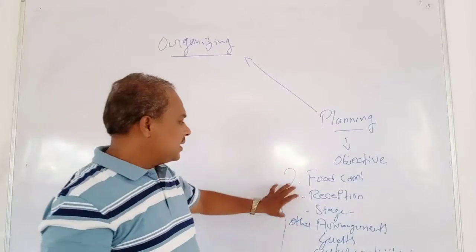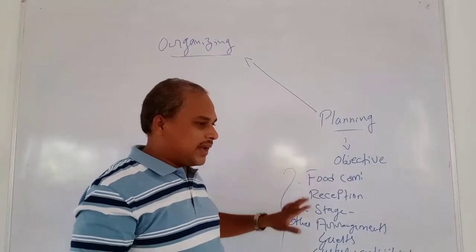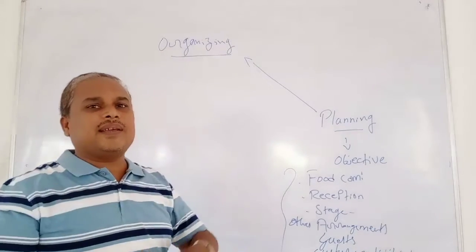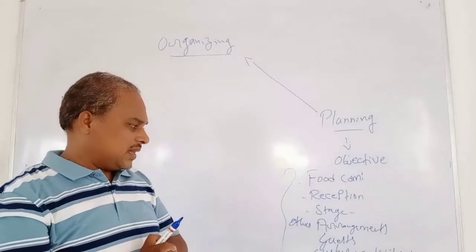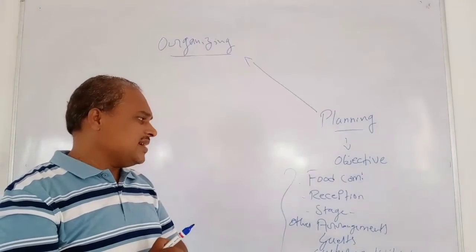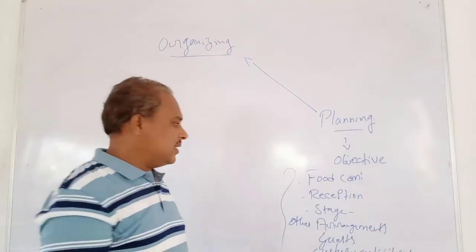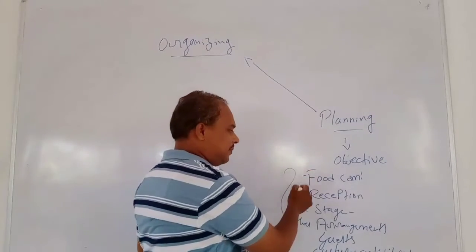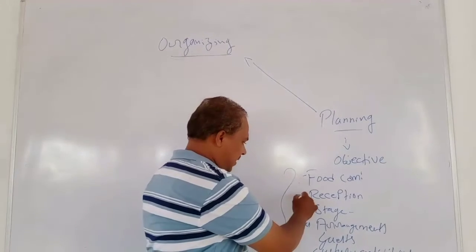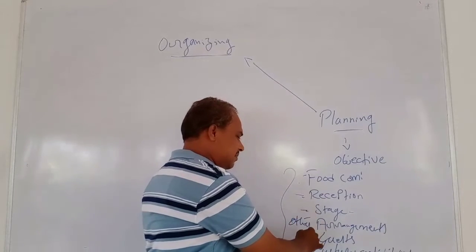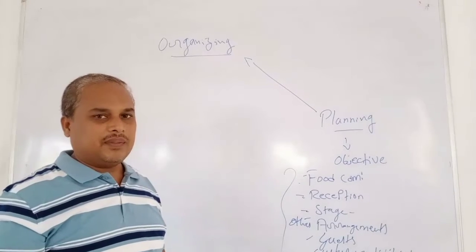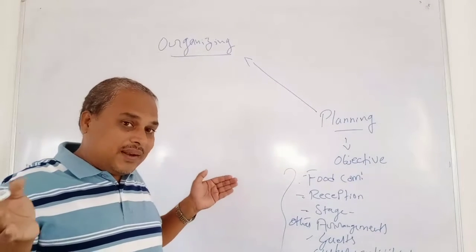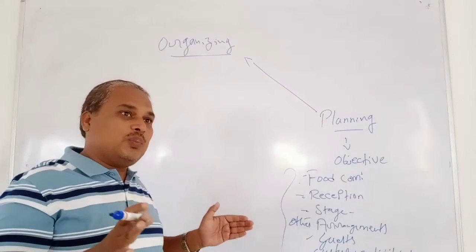That's why when I say organizing, the very first step is identifying the activities. I have identified food, reception, stage, arrangement, guests, cultural, everything. And after identifying, I have to group the activities.